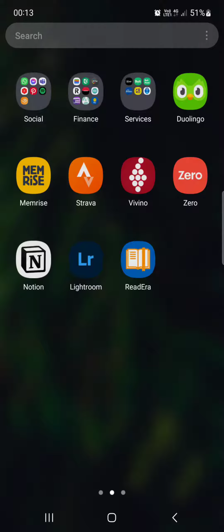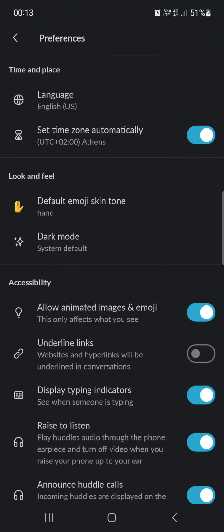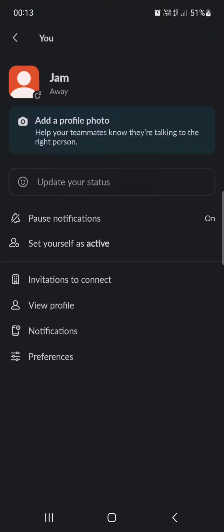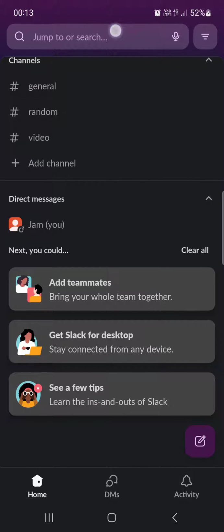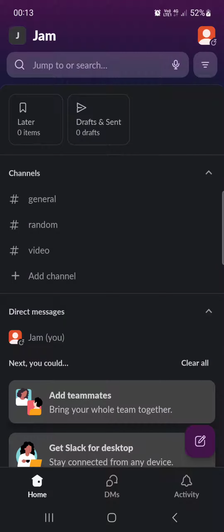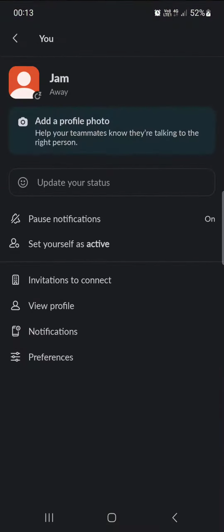So without further ado, let's just jump right into it. First we have to open up the Slack app. And here it opens up in the home menu where we have our project, where we have our conversations, channels and messages. From here, we have to go into the top right corner and tap on the person icon.